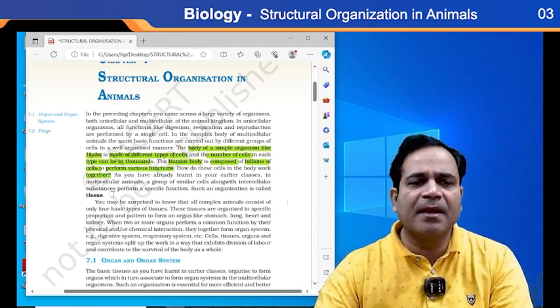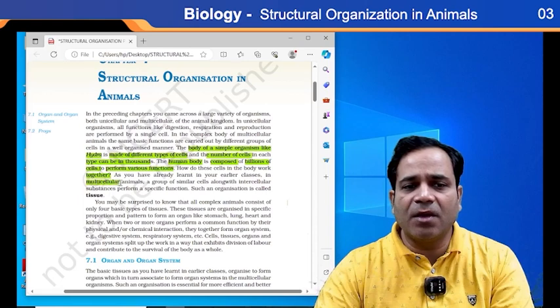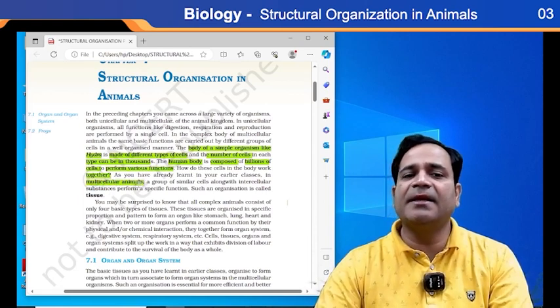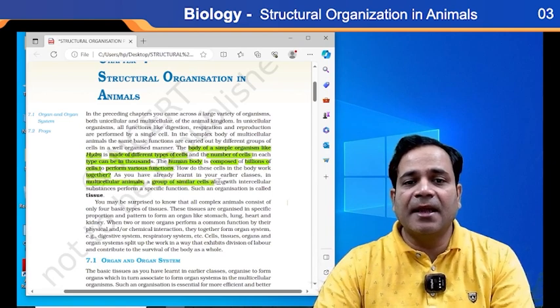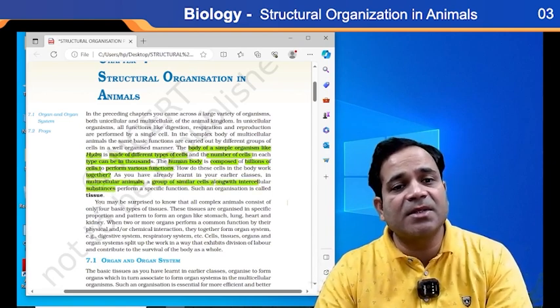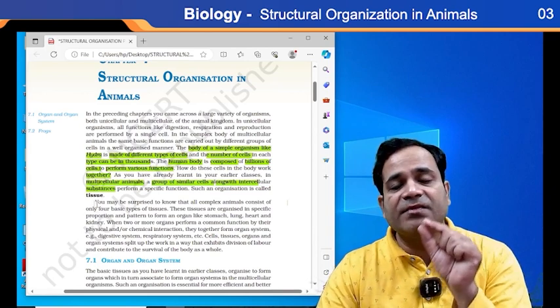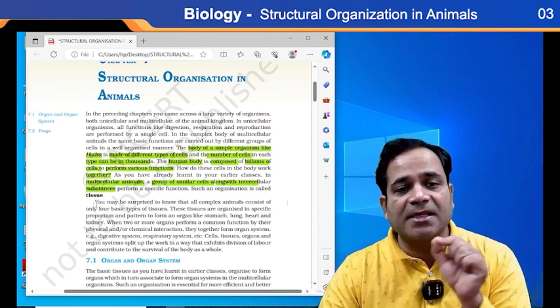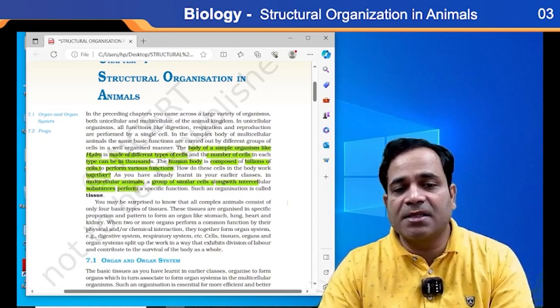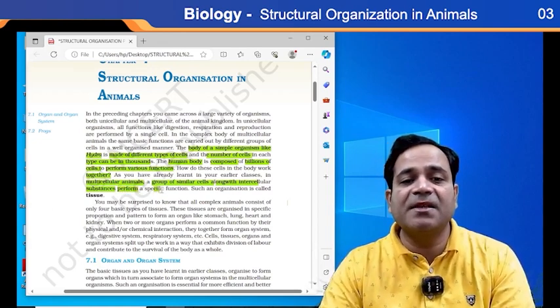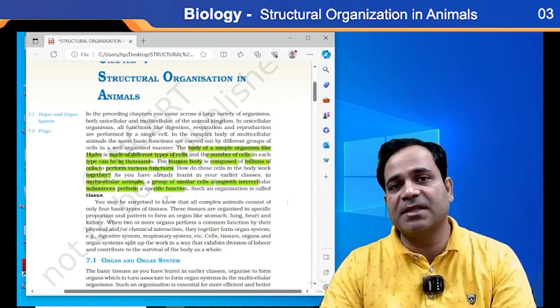In multicellular organisms, because we all are multicellular organisms, a group of similar cells along with intercellular substances, the substances present in between the cells, performs a specific function.